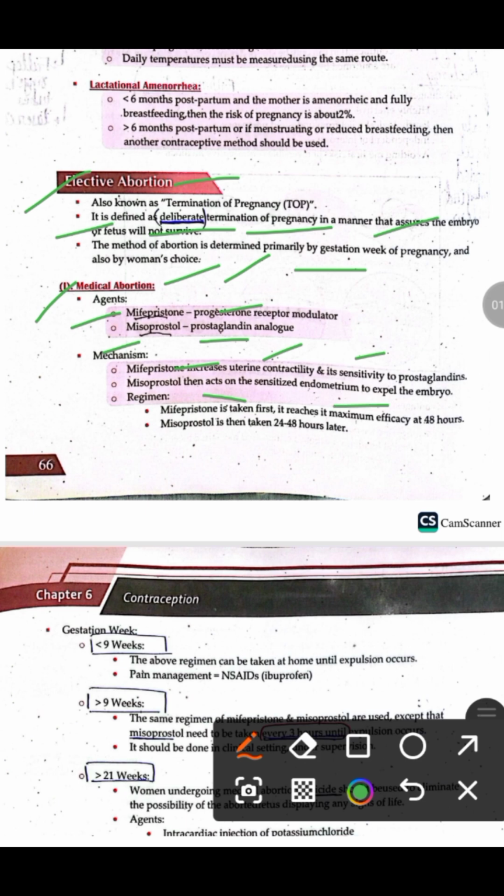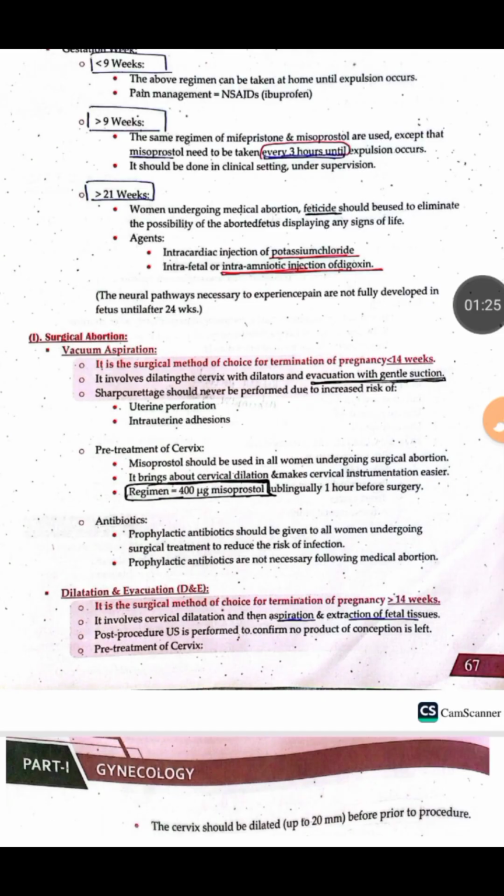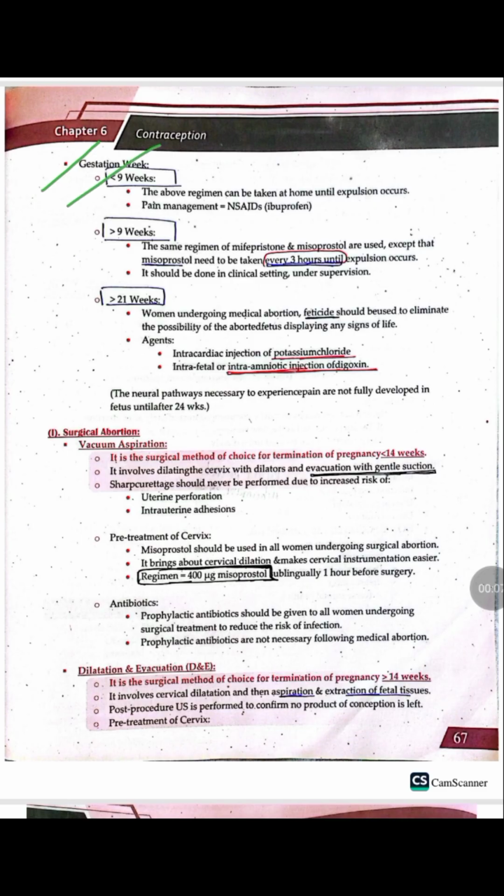The regime is that mifepristone is taken initially, and it reaches its maximum efficacy around 48 hours. It is then followed by misoprostol, which is taken 24 to 48 hours later. If the period of gestation is less than 9 weeks, the above regime of mifepristone and misoprostol is taken at home until expulsion occurs. Due to uterine contraction, pain occurs, for which we give the patient NSAIDs.